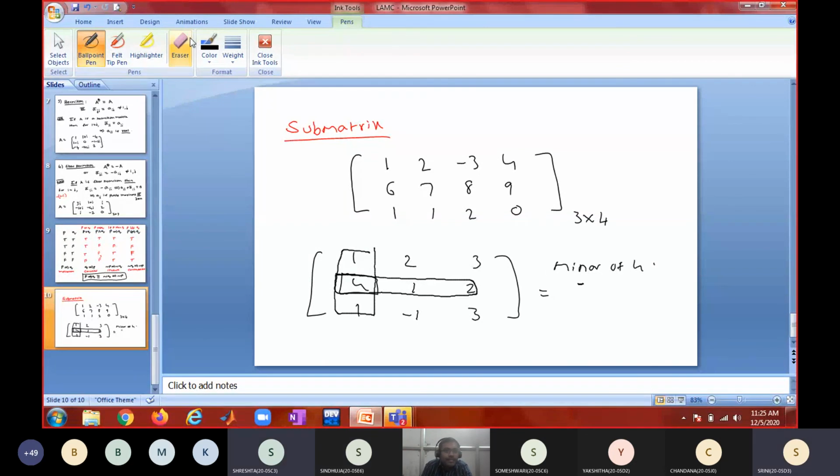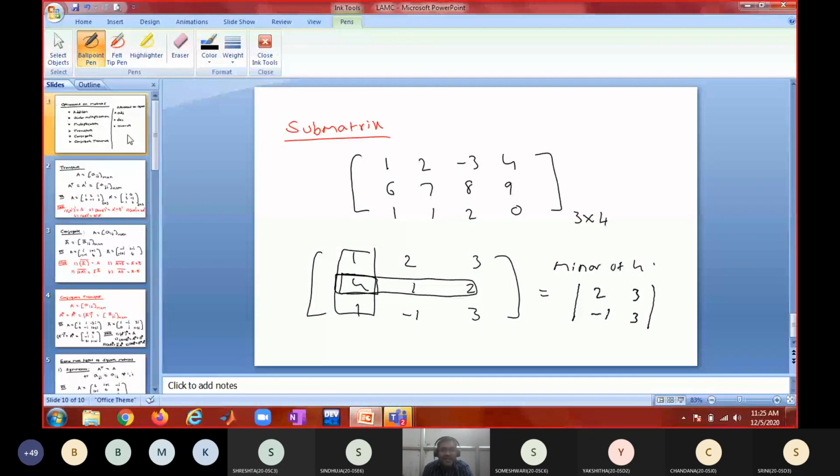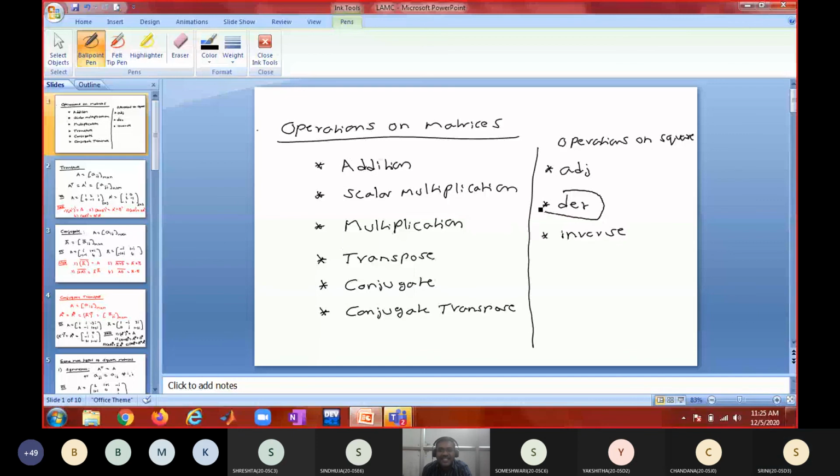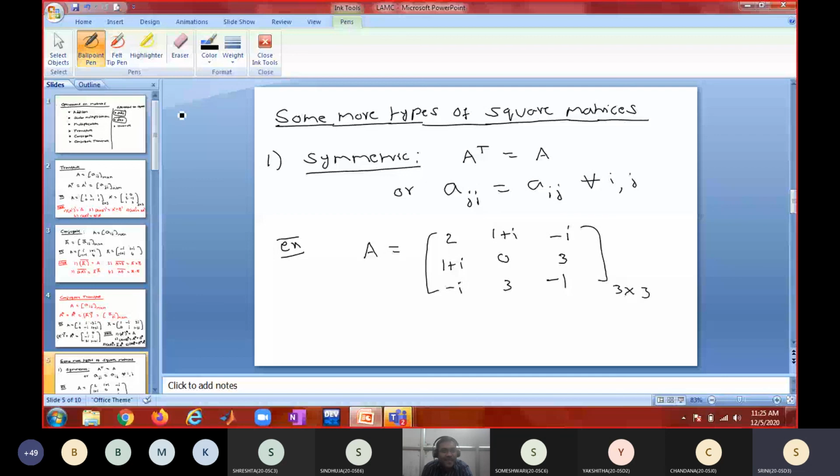Then what should I do? You get a submatrix, that submatrix is 2, 3, -1, 3. So what should I do? I have to find the determinant of the submatrix. But the point is, we don't know what a determinant is. We haven't discussed determinant yet. For a layman like me, you should first explain what a determinant is, because determinant is covered later. You are trying to define adjoint. For defining adjoint, you need cofactor. For cofactor, you need minor. Again, for minor, you need a determinant. You agree?